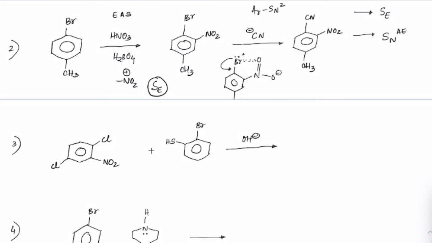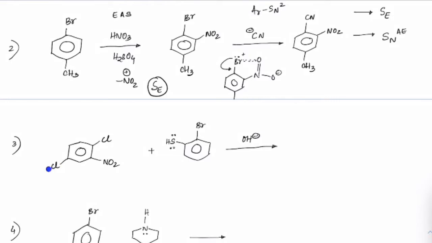Both these chlorines can be removed because you have a withdrawing group, right? So nucleophilic substitution can take place. Just in the morning we studied how the nucleophilic substitution happens. Here in SH, especially in the basic medium, the OH minus will take away this H plus, increasing the nucleophilicity of S, and usually the lone pairs of sulfur are more nucleophilic, so that would attack here and remove chlorine.